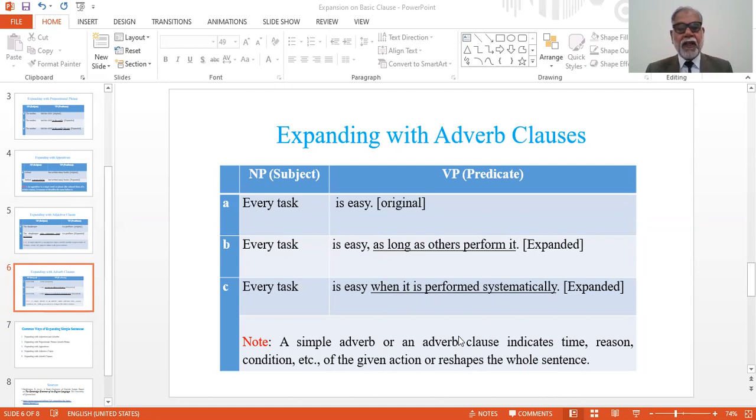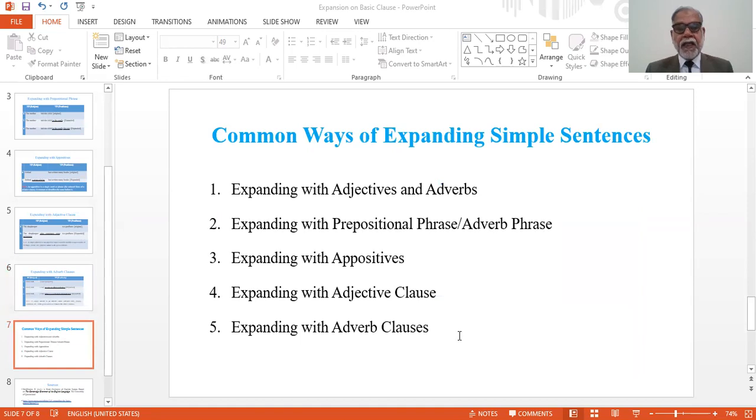So it is very important to have a very good knowledge of these things and proficiency in the use of these clauses. In the end, I have made a list of these means or ways with the help of which we can expand our simple sentences or clauses.